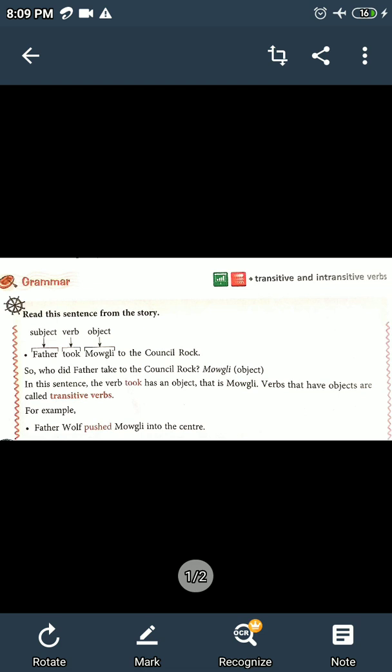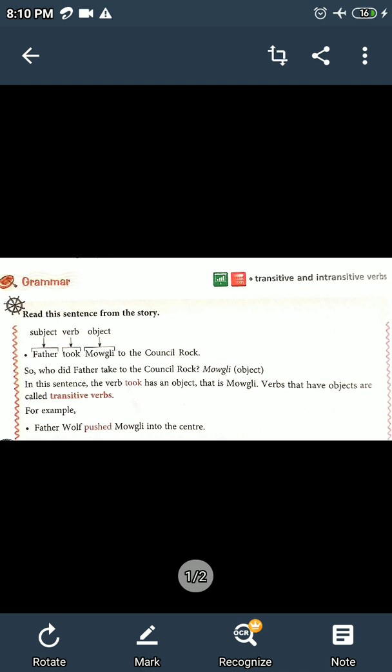Now, what is object? Object is a noun or a pronoun that is affected by the verb. So, in that example, Ram kicked the football, here the football is affected by the verb kicked.